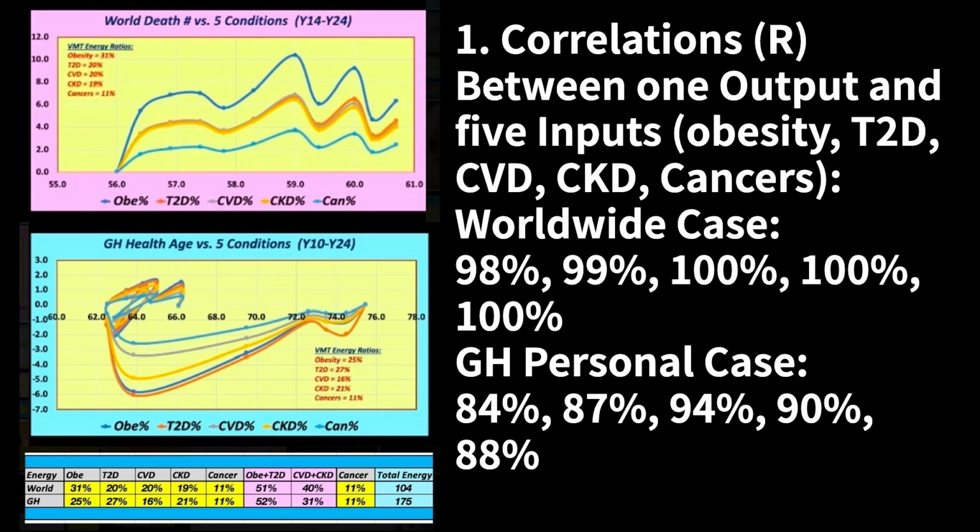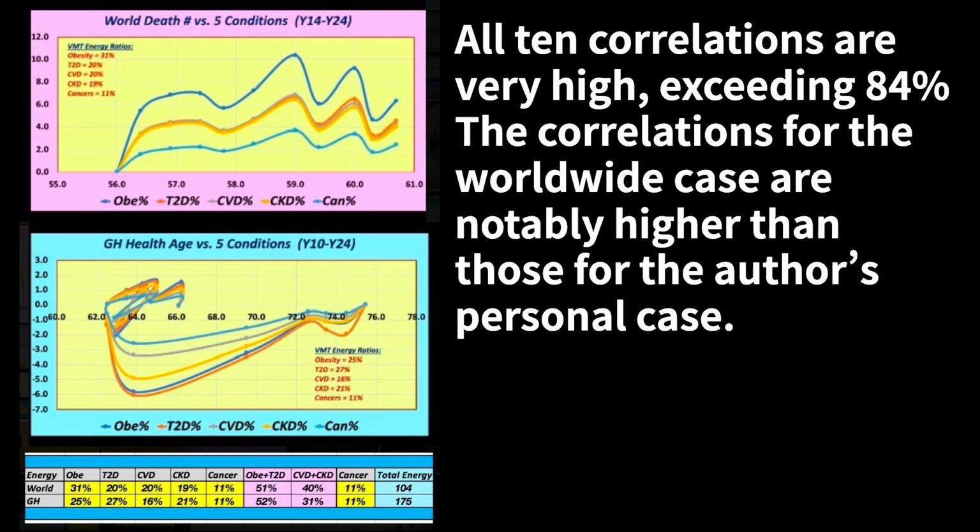1. Correlations between 1 output and 5 inputs: obesity, T2D, CVD, CKD, cancers. Worldwide case: 98%, 99%, 100%, 100%, 100%. GH personal case: 84%, 87%, 94%, 90%, 88%. All 10 correlations are very high, exceeding 84%. The correlations for the worldwide case are notably higher than those for the author's personal case.